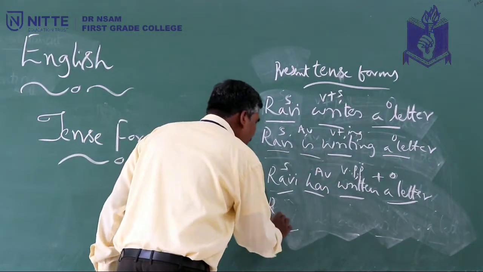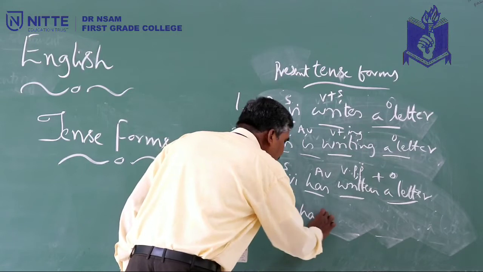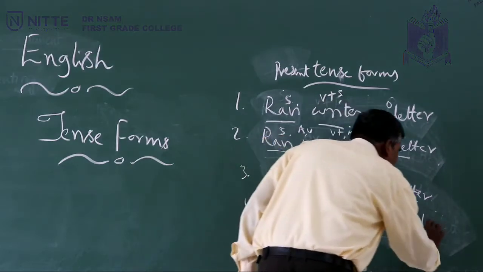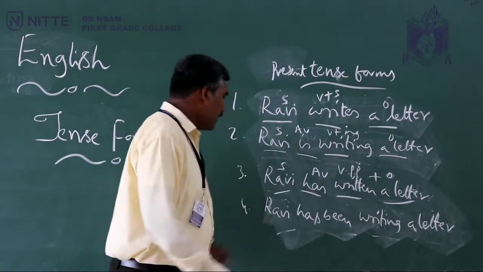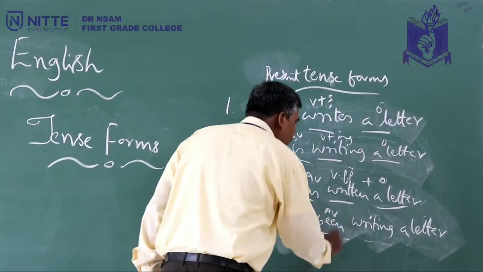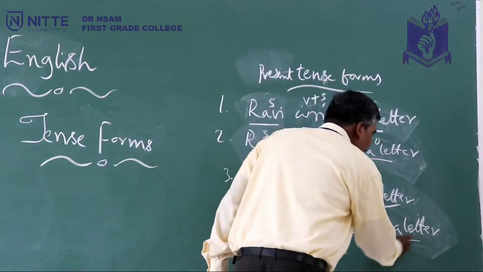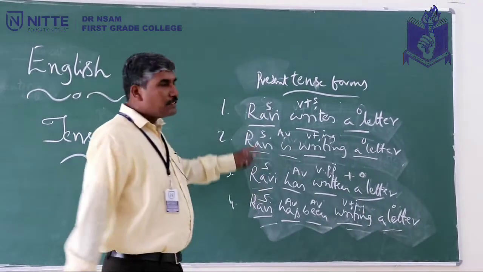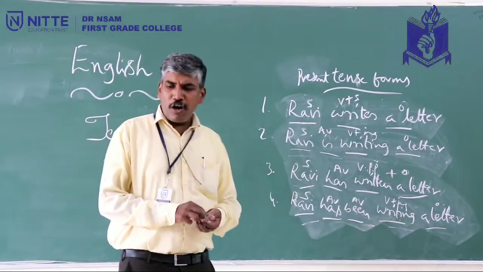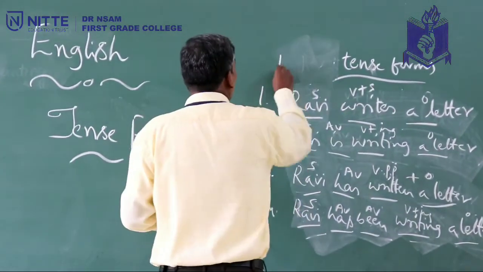The last one being present perfect continuous tense or present perfect progressive tense. Ravi has been writing a letter. So look here once again, this is Ravi, doer of action, subject, has AB, been AB, and writing. So this is V plus ing, nothing but present participle, and a letter, that is object. So this is how we have got 4 tense forms in present tense also. Now we move on to future tense. Future tense forms.